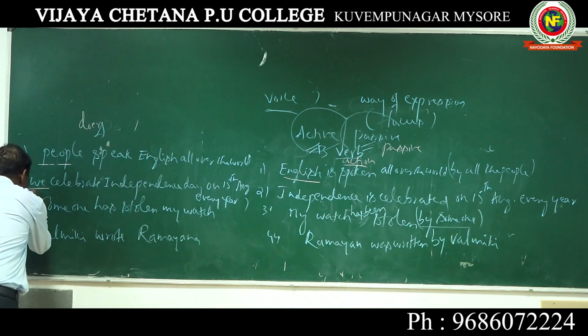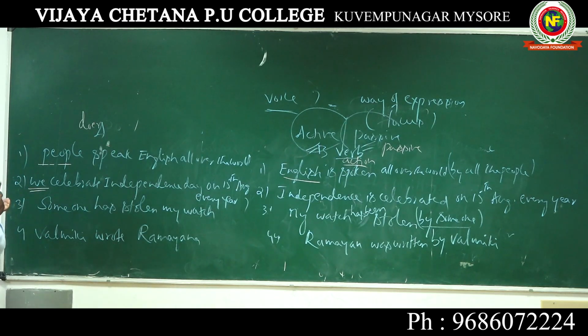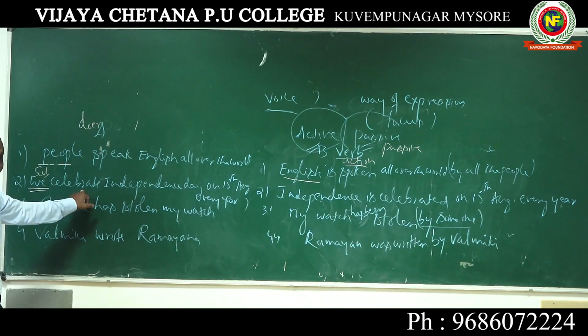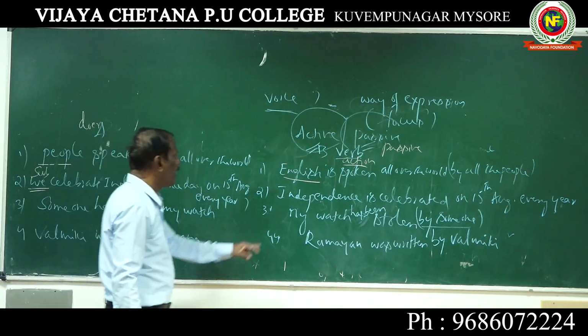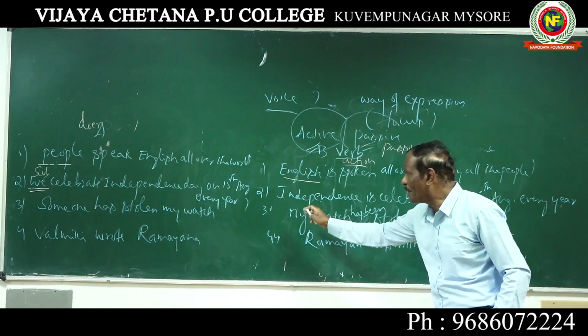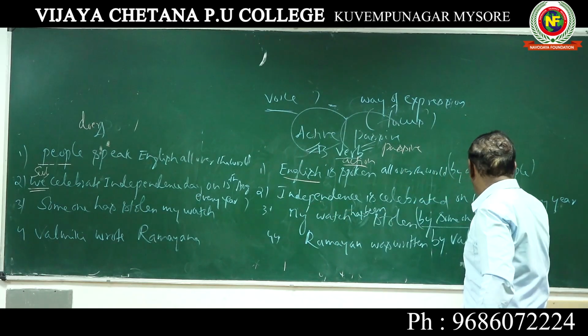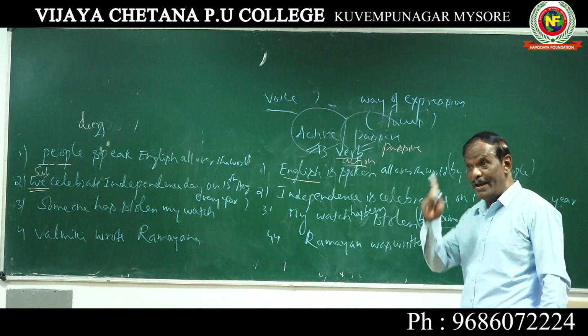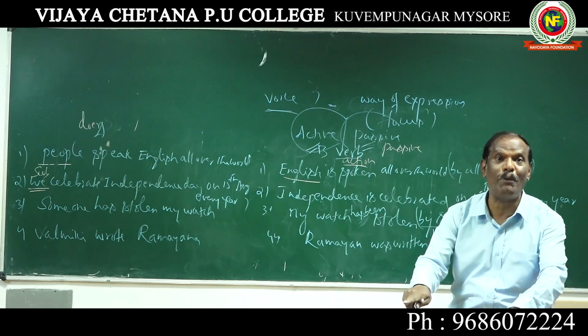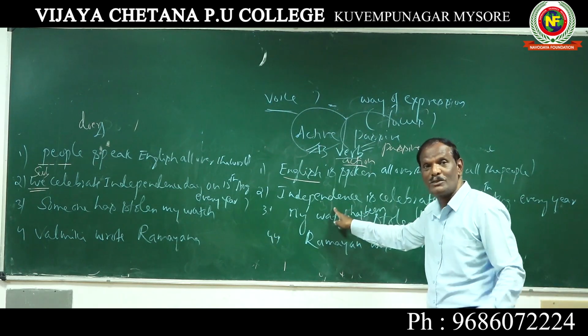So the focus is towards the subject. Subject is the doer. Who celebrates? We celebrate. Whereas in the second sentence, we is not there. The doer goes to the end position. Independence Day is celebrated. So what is done is important. Who does is not important.